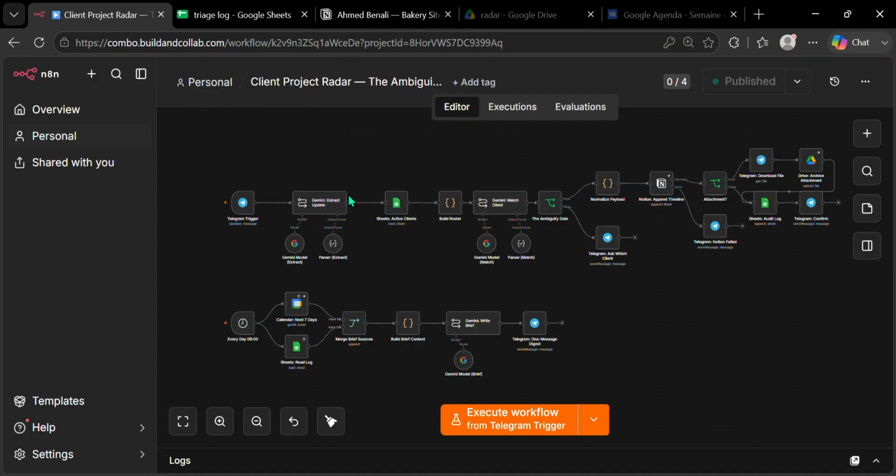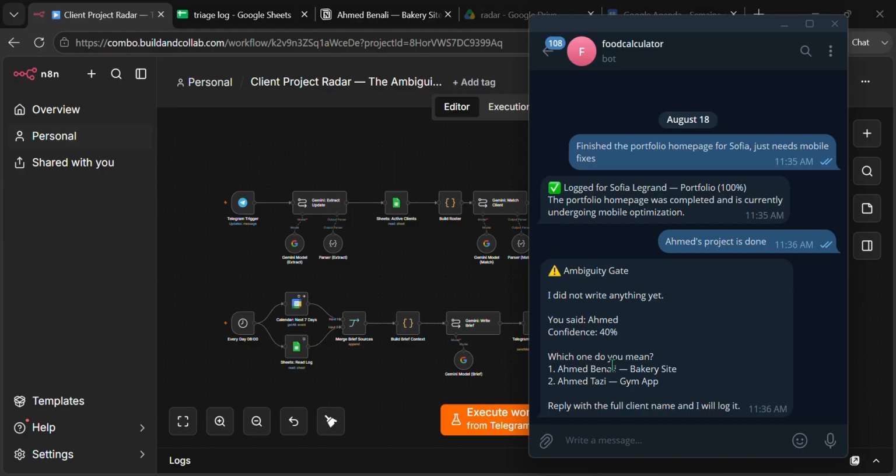And that's the whole point. A wrong write is silent. You find out 3 weeks later when a client asks why your timeline says something they never did. A question is loud, and it takes 4 seconds to answer.